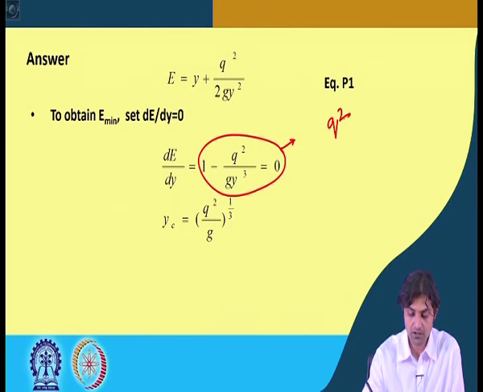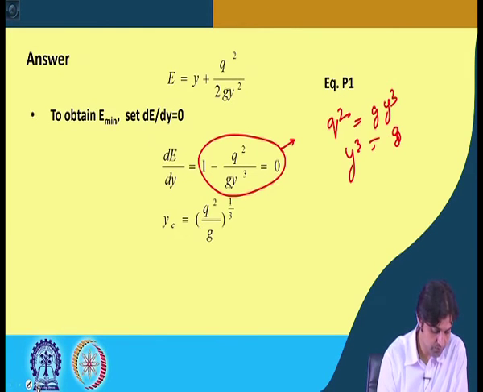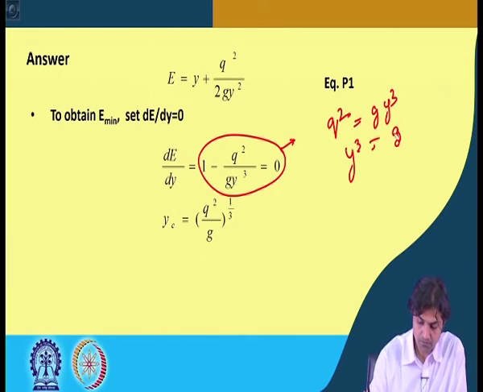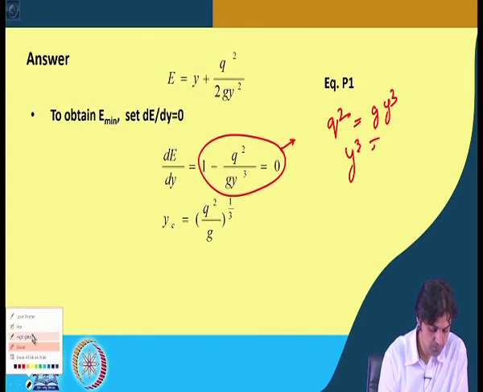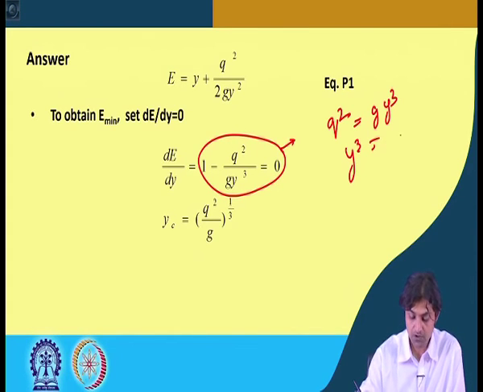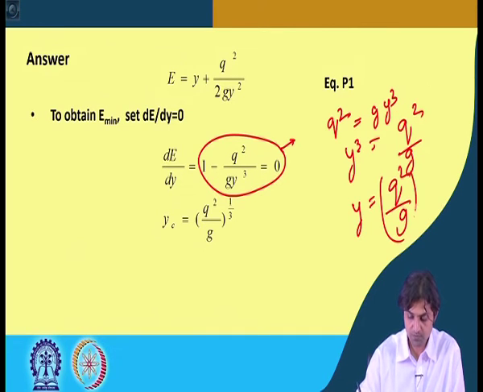So, we can write q square is equal to g y cube. So, that means y cube can be written as q square by g, that means y is given as q square by g to the power 1 by 3, and because it is critical we write it at critical.